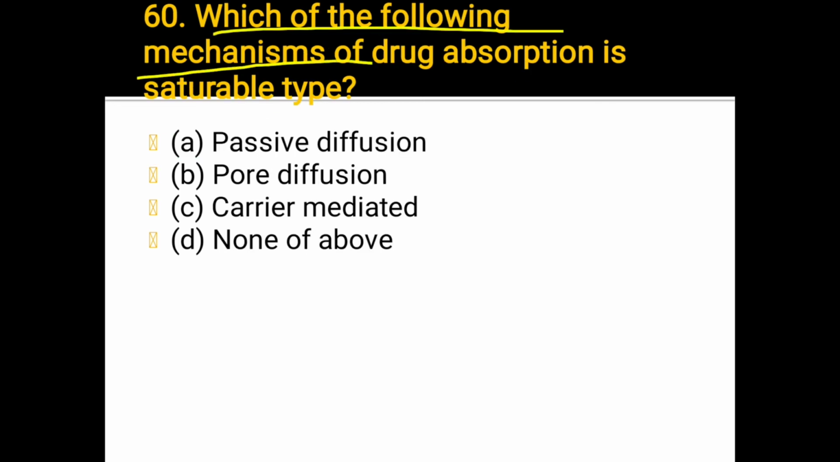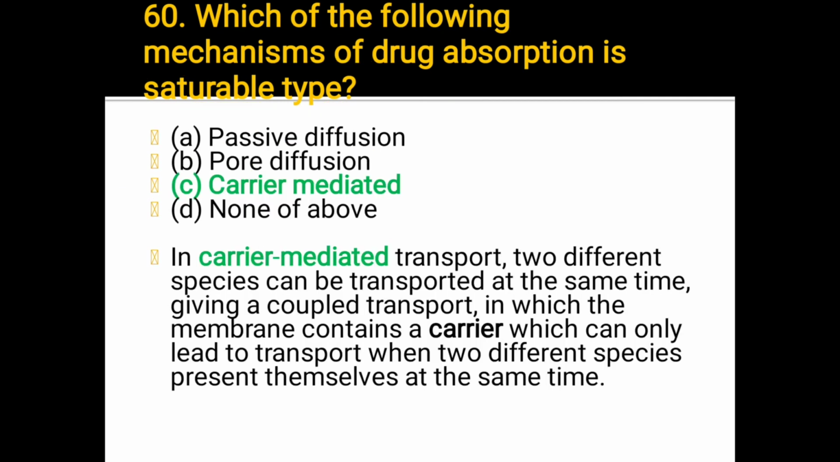Which of the following mechanisms of drug absorption is saturable type? A. Passive diffusion, B. Pore diffusion, C. Carrier mediated, D. None of the above. Which one answer? The answer is C. Carrier mediated. What is carrier mediated? In carrier mediated transport, two different species can be transported at the same time. Given coupled transport in which the membrane contains a carrier, which can only lead to transport when two different species are present at the same time, that is called carrier mediated. Okay.